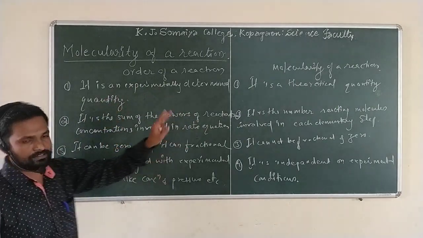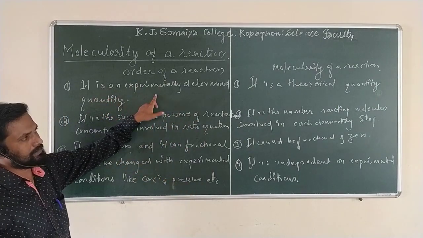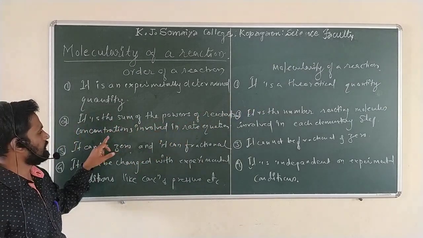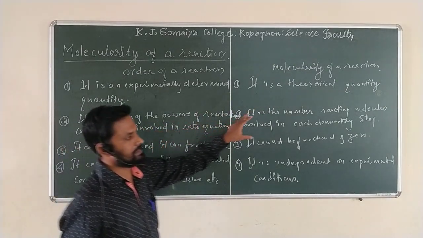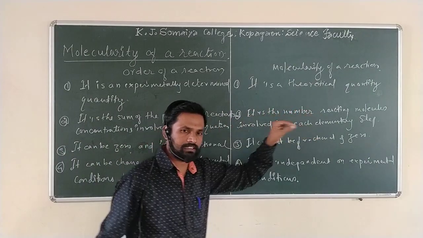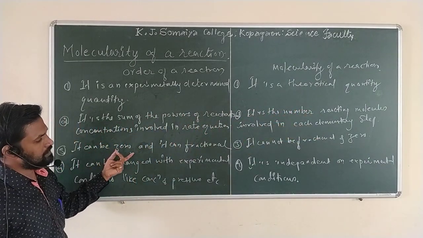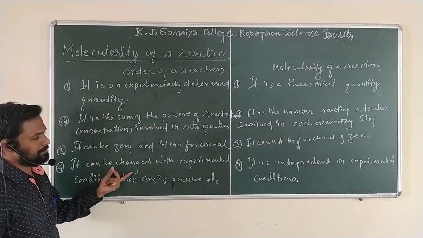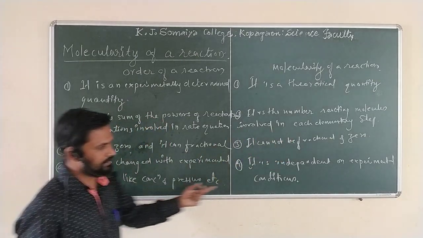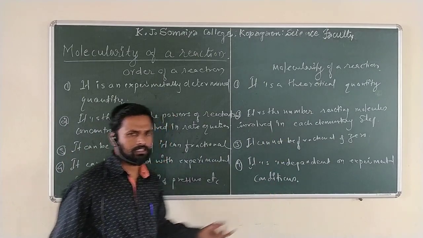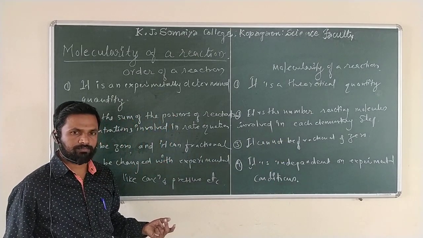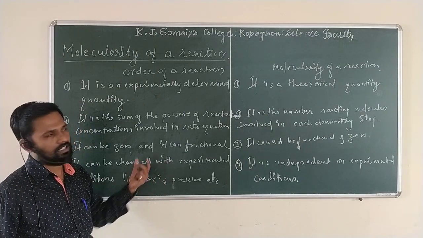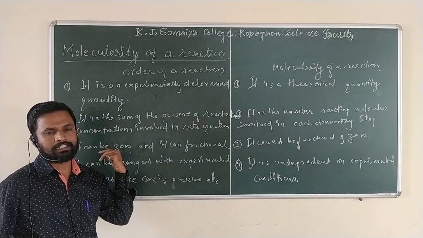So here is the comparison. Very simple. Order is an experimental quantity, molecularity is a theoretical quantity. Order is defined as the sum of the powers of reacting concentrations involved in the rate equation. Molecularity is the number of reacting molecules involved in each elementary step. Order can be zero or fractional, molecularity cannot be zero or fractional. Order changes with experimental conditions, and molecularity is independent of them. I hope you understand clearly how order and molecularity are different.